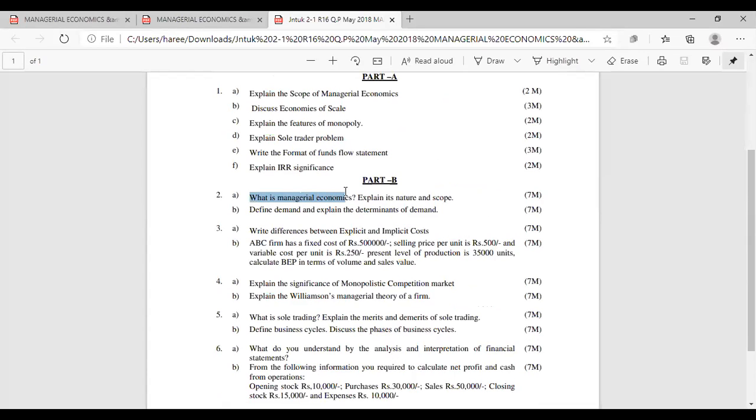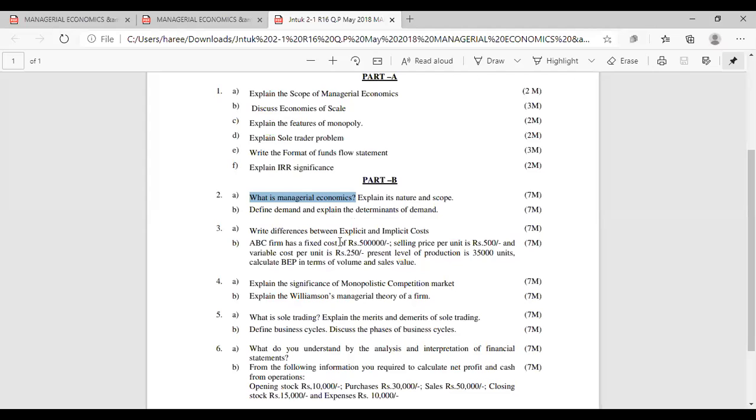What is managerial economics? Explain its nature and scope. Discuss the demand and explain the determinants of demand. Write the differences between explicit and implicit costs. They have given a problem: ABC firm has a fixed cost of.